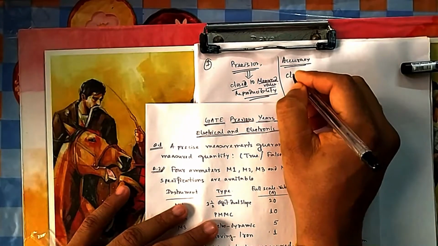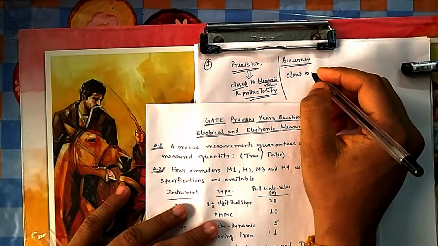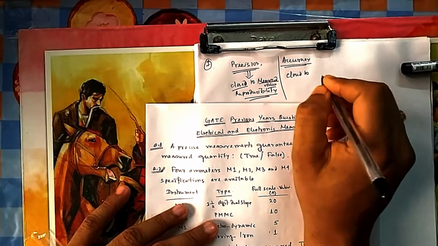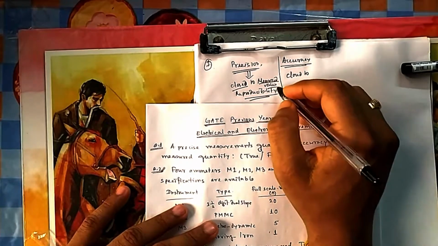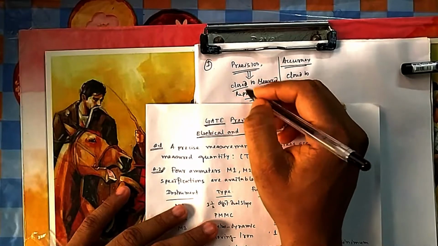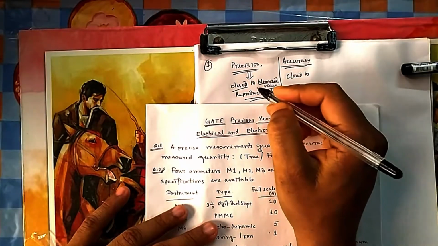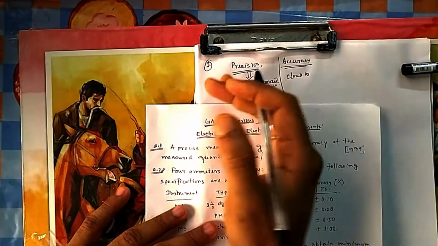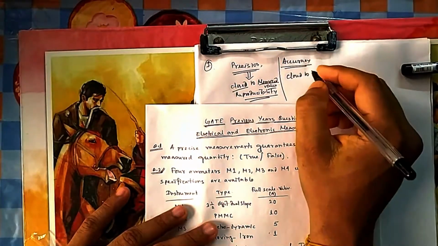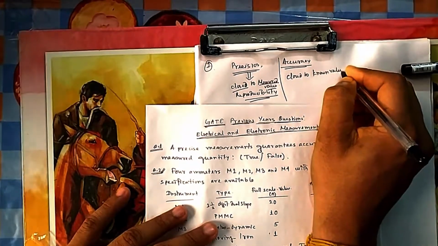Whereas accuracy is closeness to the accurate value or accepted value or the known value. Suppose you know the current is 12 ampere, so it should come 12 ampere, not 10 ampere. Here every time it is coming 10 ampere, so precision is very high because you are getting the same value every time, but it is not close to your accepted value or known value. So accuracy is closeness to your known value. That is the difference.